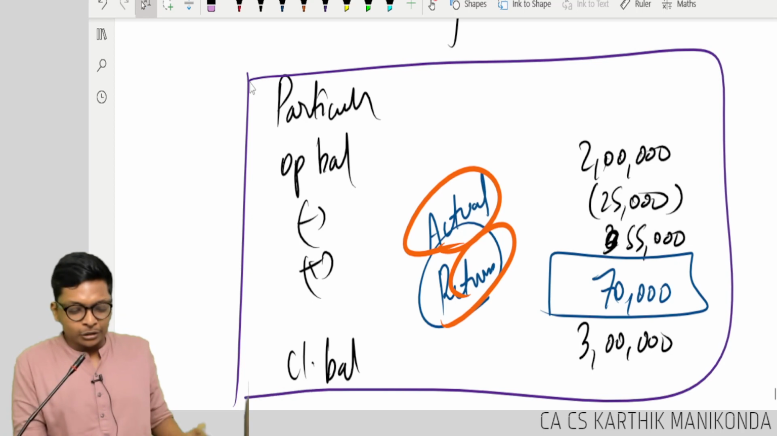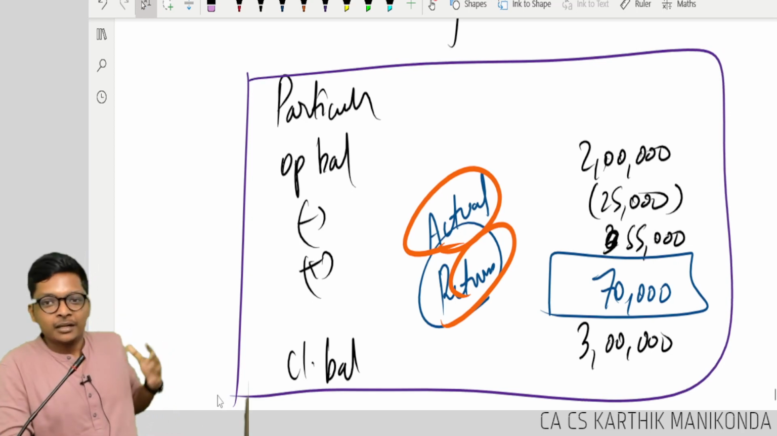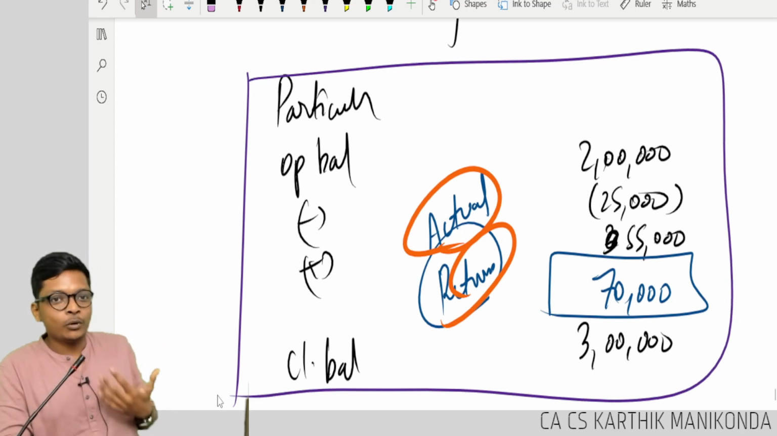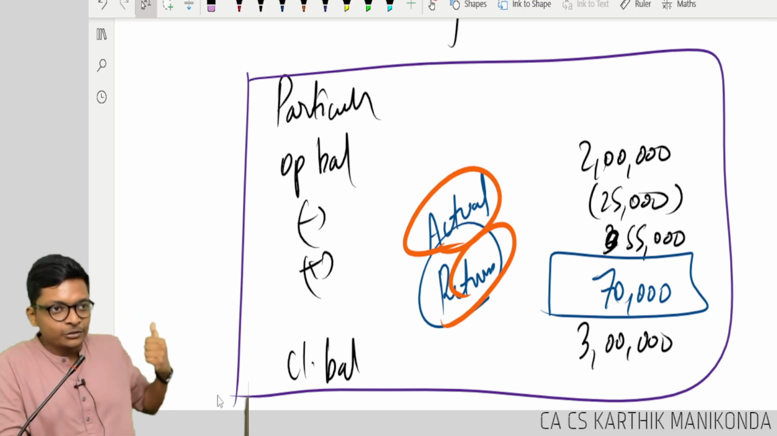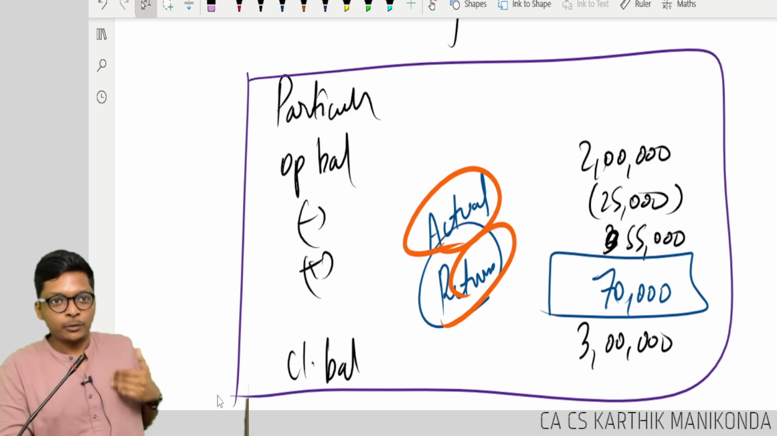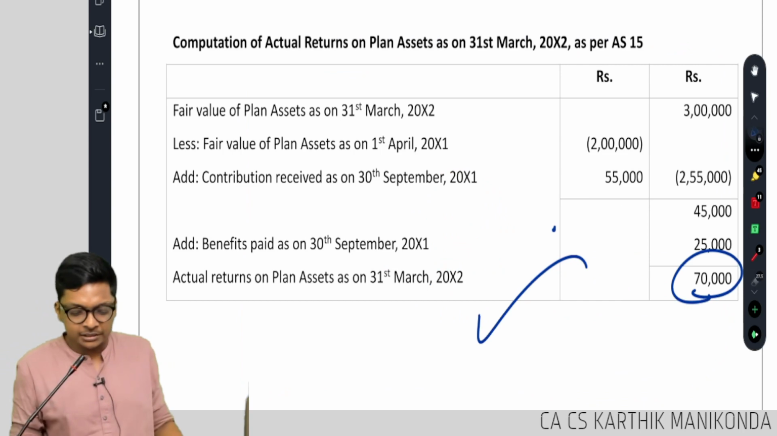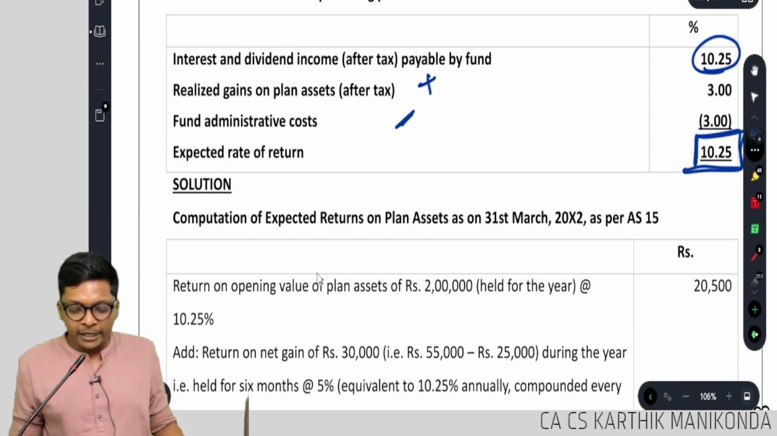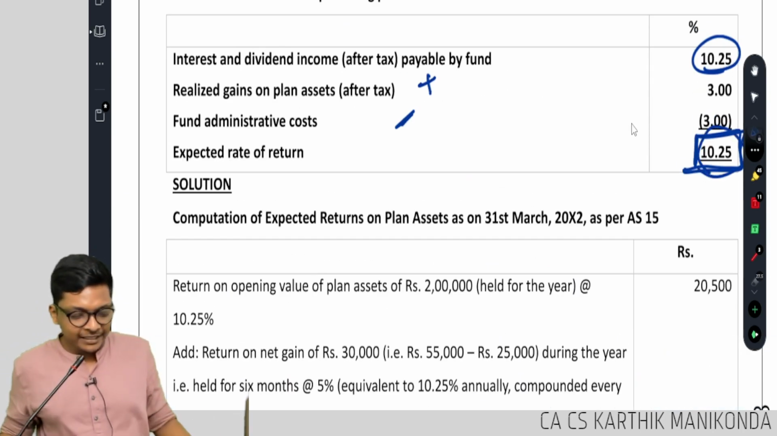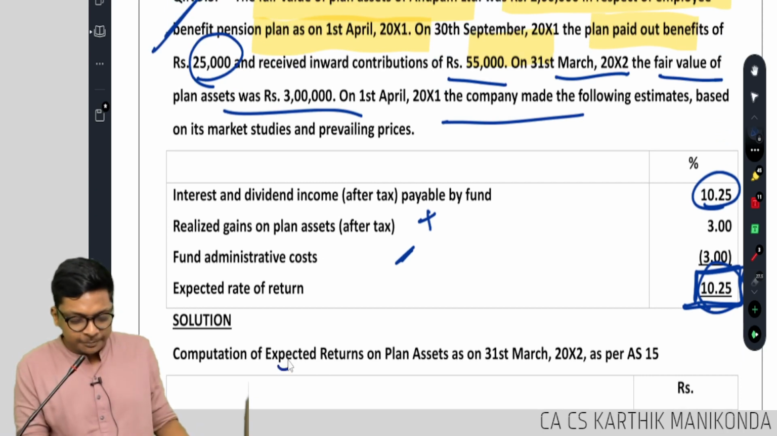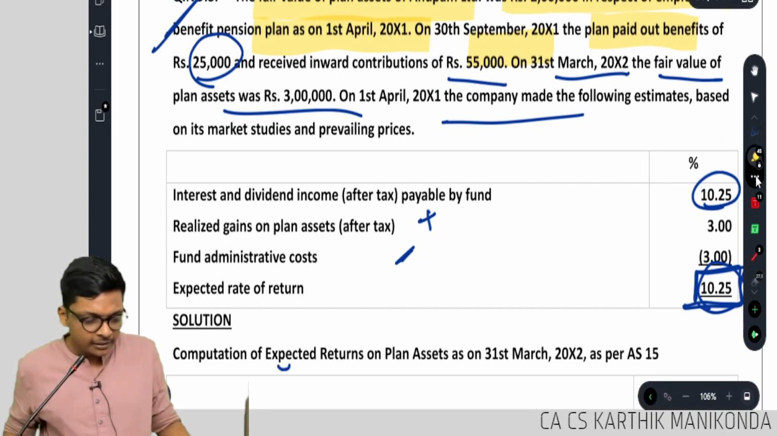So here also in defined benefit, follow, guys, what they are saying: what you actually got is 70,000, but what was expected was 10.25%. Can you find it? They are asking to compute the expected returns. Where is the question, guys?